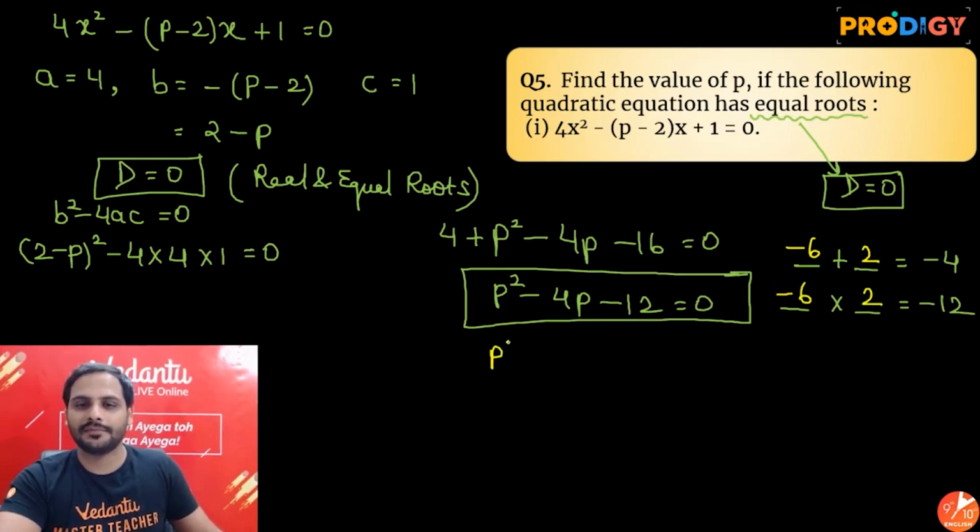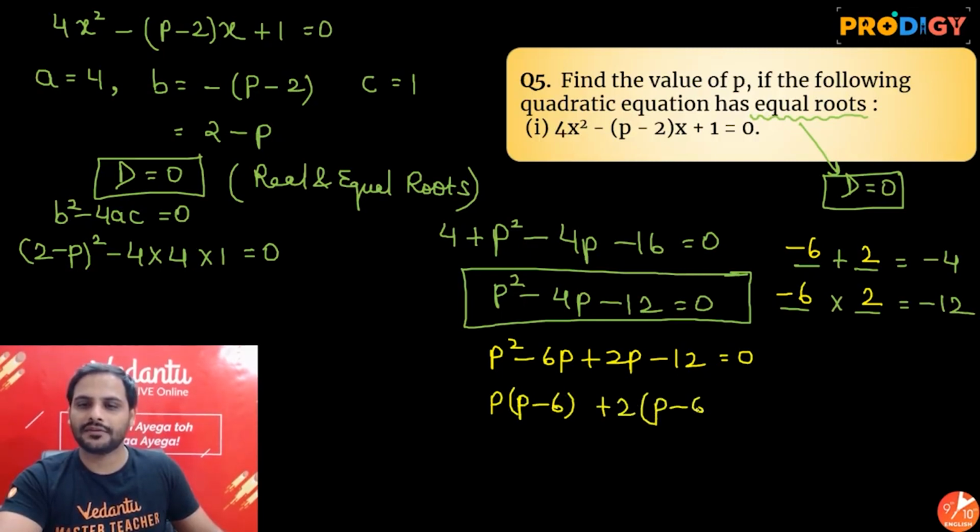So we'll write it as p square minus 6p plus 2p minus 12 equal to 0. Take p common, p minus 6. Take plus 2 common, p minus 6 equal to 0. So we are getting (p minus 6) into (p plus 2) is equal to 0.